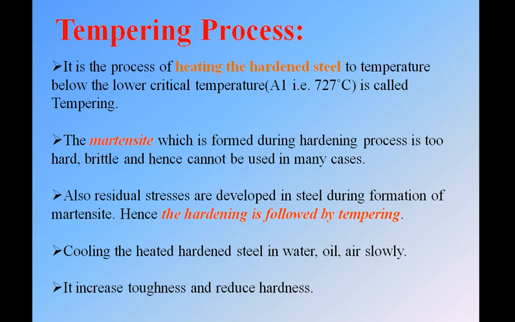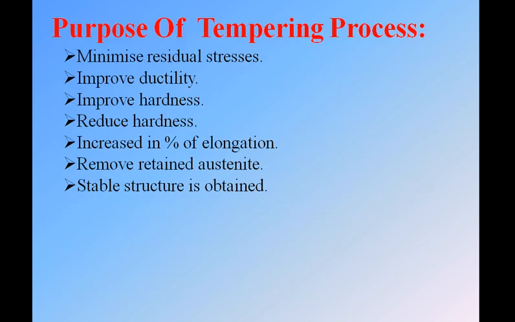The main output of the tempering process is to reduce the hardness of the hardened steel so that the material can be utilized for various applications. So the tempering process is generally used to decrease the hardness of a hardened material. Okay, so next, the purpose of the tempering process. First, minimize the residual stress.